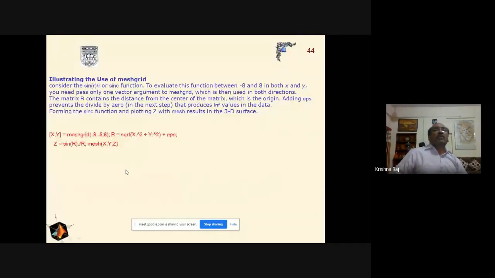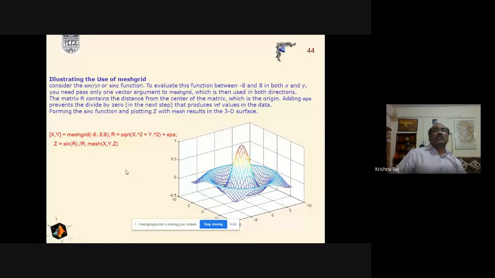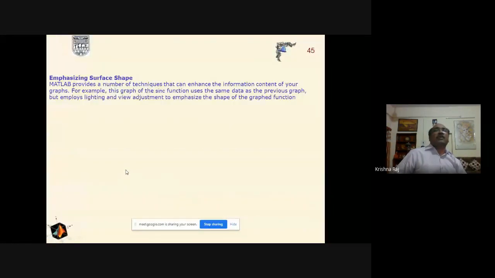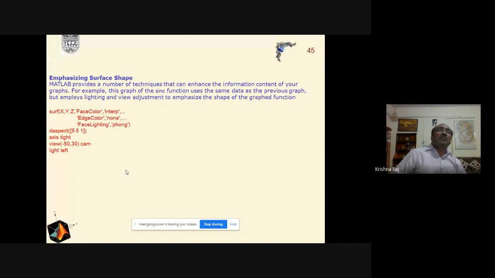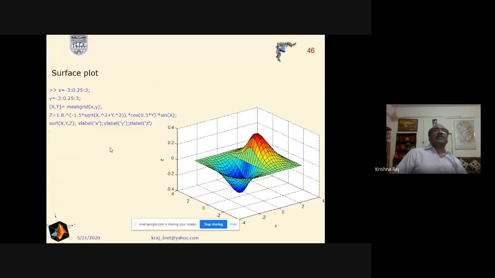And we can also use another function here, the sync function. We have discussed this one. First, we will describe the sync function, then we will put the command surf. And similarly, if we are interested in seeing any view, the side view, top view, or any other view, then accordingly we will describe the azimuthal and the elevation angle, and we will get the view here. And in order to draw the surface plot, we have to use the command surf x, y, z.